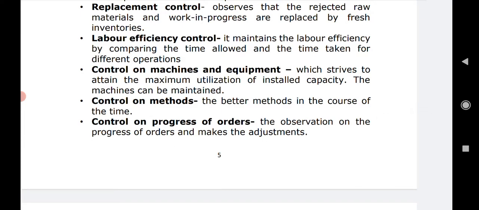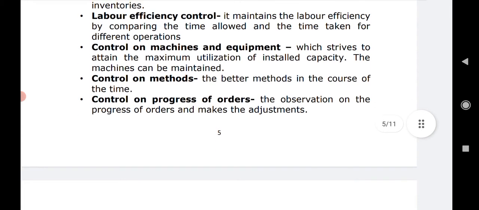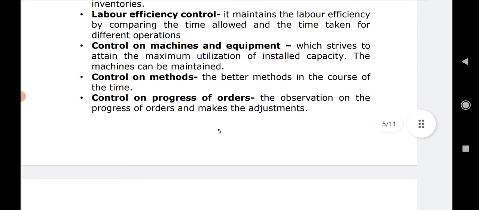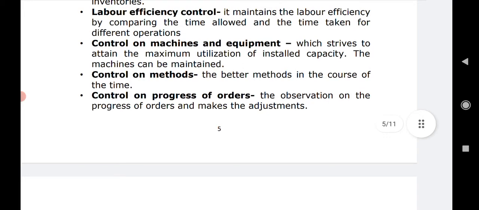Next comes checking the labor efficiency. That means in a labor oriented unit, where labor plays an important role more than machines, it maintains the labor efficiency by comparing the allowed time and the time taken. That means to complete a work, suppose 15 minutes is allowed to a person or worker, but he completes it before time, then it's a good efficiency on his part. And if he takes too much time beyond 15 minutes, then that area is to be checked. That efficiency related to time and performance can be checked under labor efficiency control.